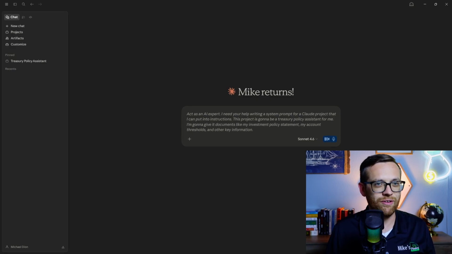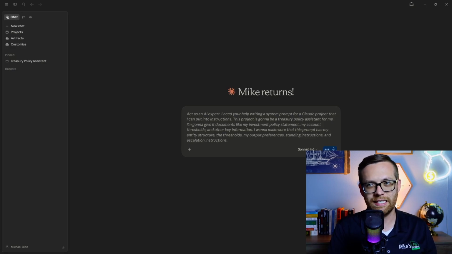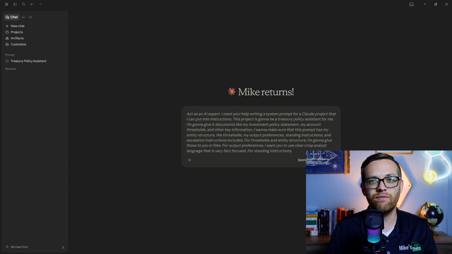I want to make sure that this prompt has my entity structure, the thresholds, my output preferences, standing instructions, and escalation instructions included. For thresholds and entity structure, I'm going to give those to you in files. For output preferences, I want you to use clear, crisp analyst language that is very fact-focused. For standing instructions, never invent anything. If it's not in a document, ask for more information.